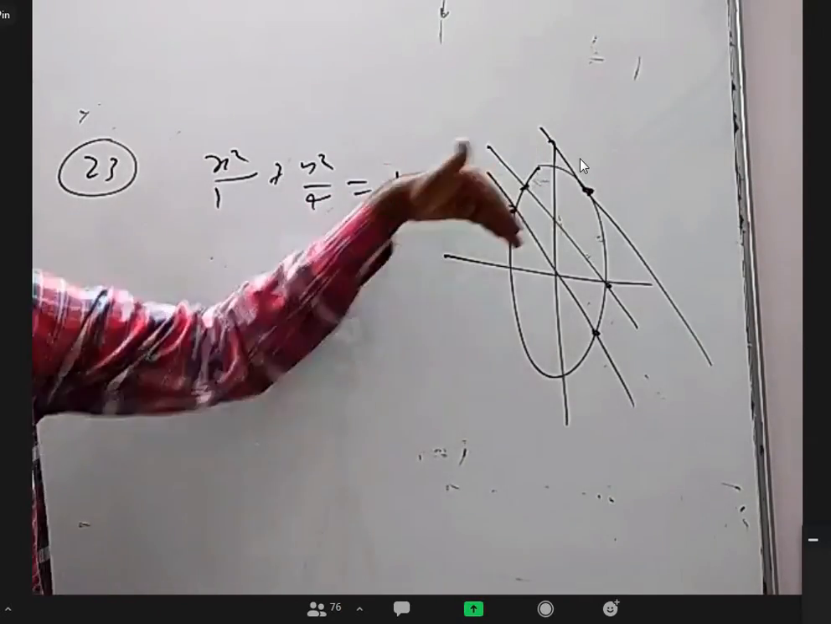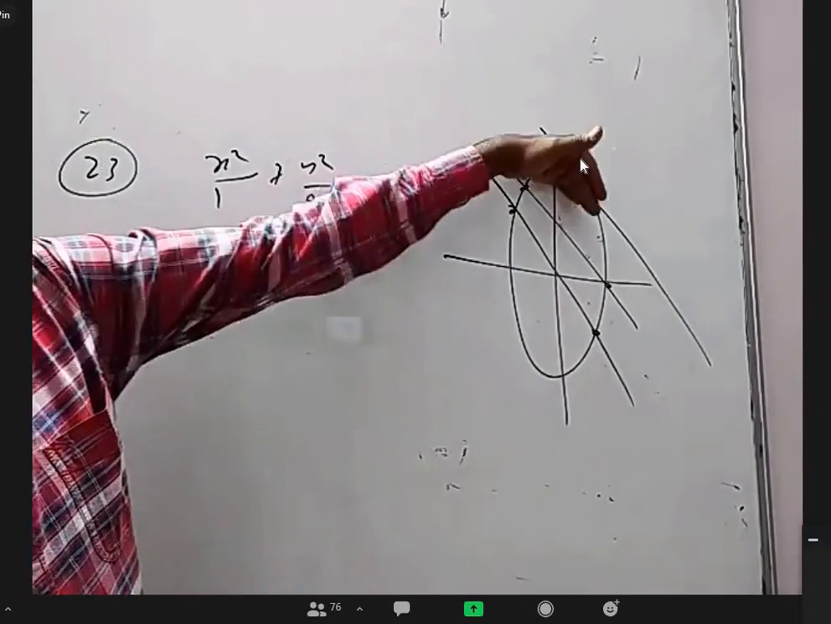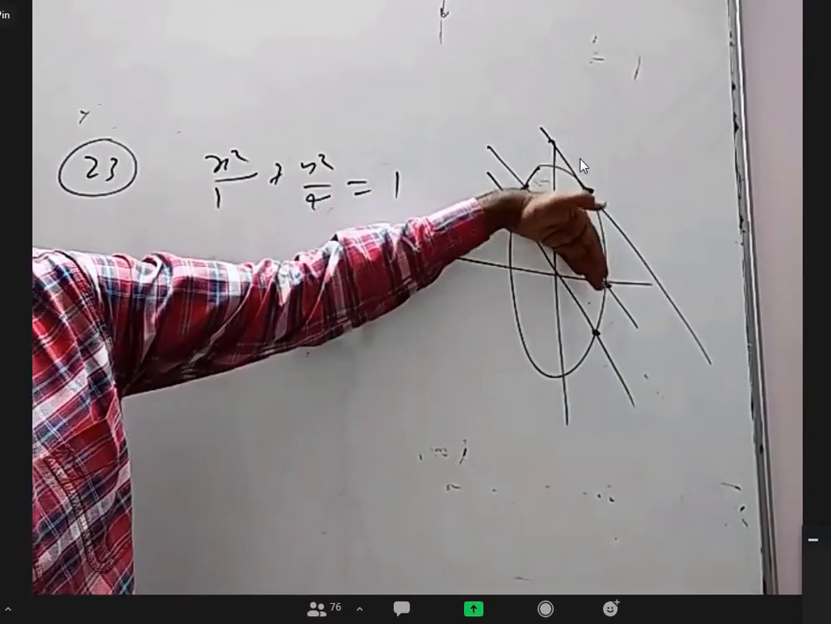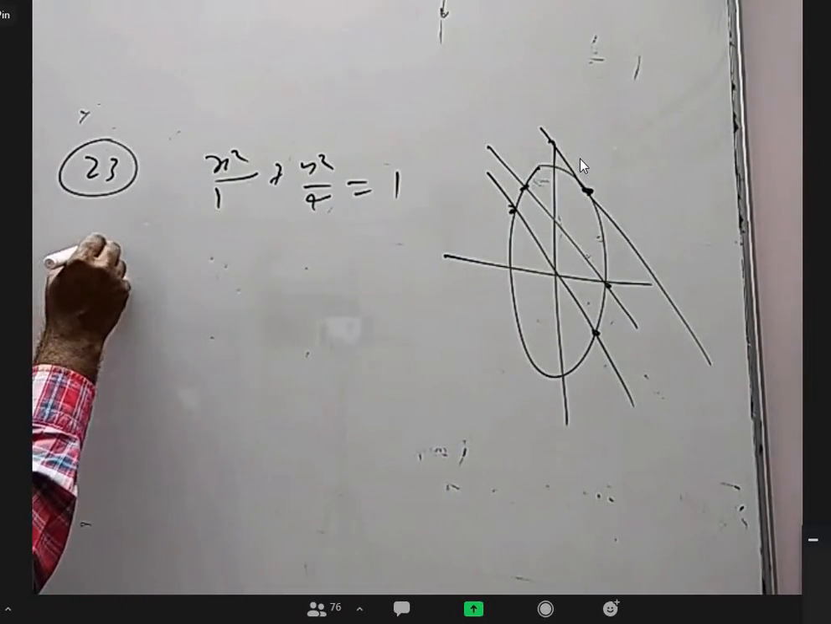There are a lot of chords or tangents in the form of x plus y equal to constant. Whenever it becomes tangent, that x plus y will attain maximum value. Here x plus y is 0, here x plus y is 1, here 2, here 3 is tangent. That is one thing. But parametric form is very easy.